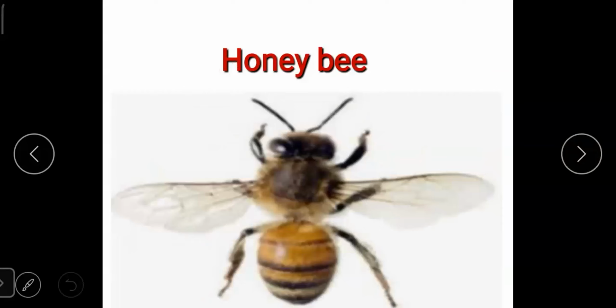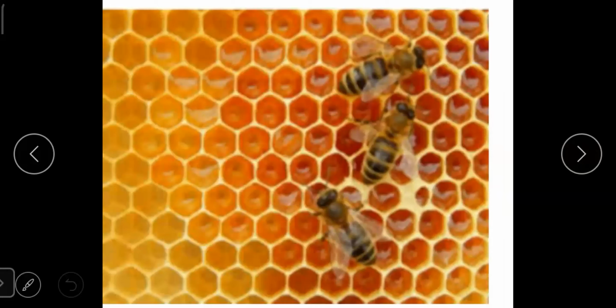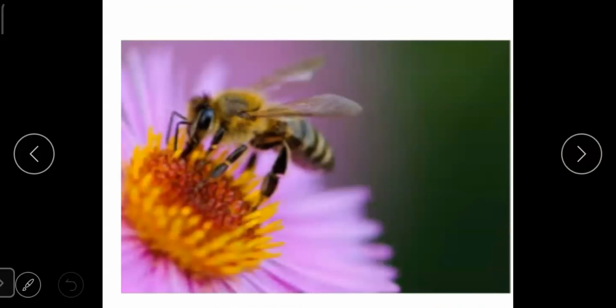Next insect is honey bee. The name of this insect is honey bee. Honey bees live in honeycombs. The home of honeybees is called honeycomb. Honeybees take nectar and pollen from flowers and carry them to the honeycomb.